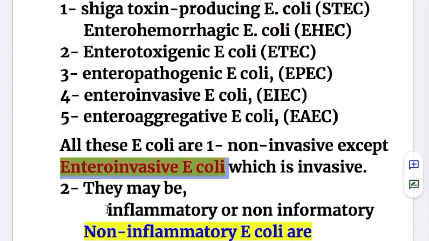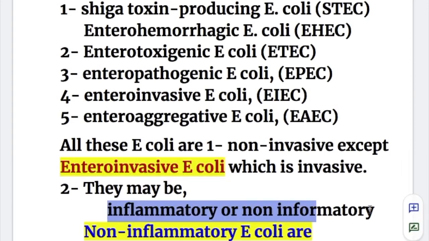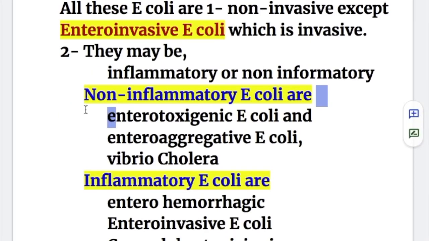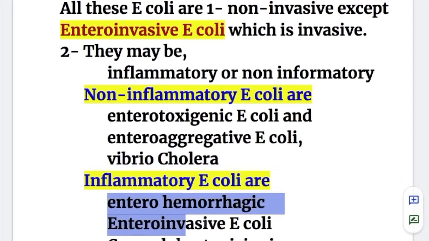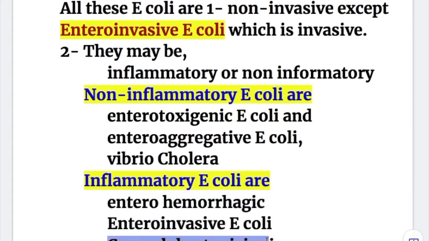And number 2, they may be inflammatory or non-inflammatory. The non-inflammatory E. coli are Enterotoxigenic E. coli and Enteroaggregative E. coli. Vibrio cholera is also included in this group. We'll discuss it in the other video. The inflammatory E. coli are Enterohemorrhagic and Enteroinvasive E. coli, and Campylobacter jejuni is also an inflammatory bacteria that causes diarrhea, but we'll discuss it in the other video.